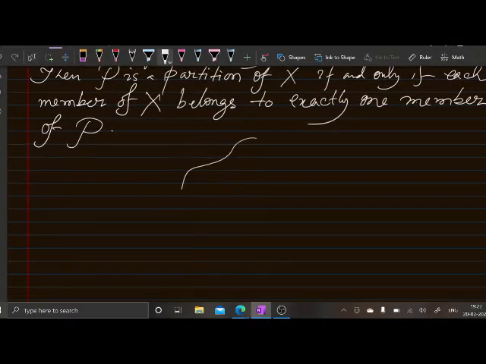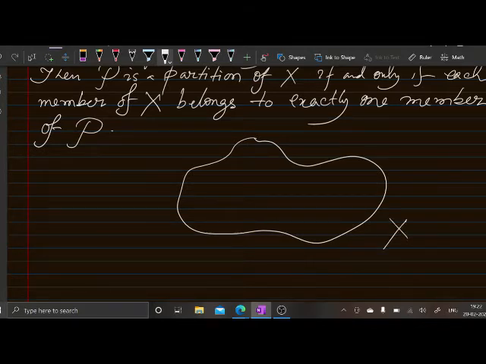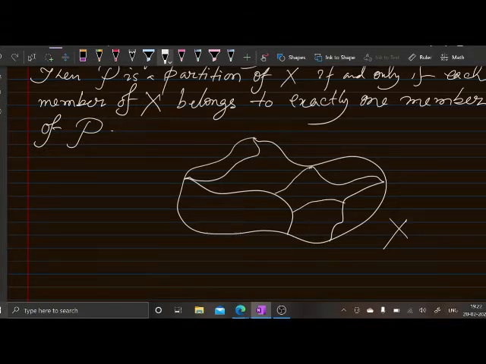Now it is evident from the picture. Suppose this is your X and you have considered one partition. So these are your partition blocks, right? Suppose this is A1, this is A2, A3, A4, A5, A6, A7.